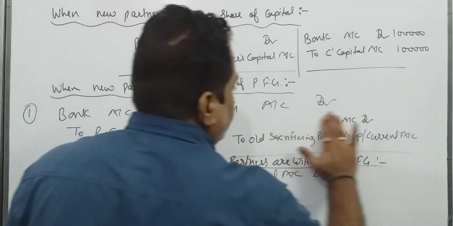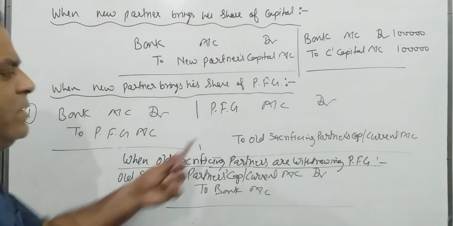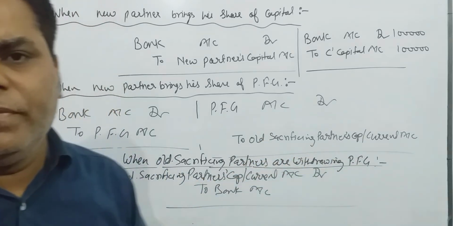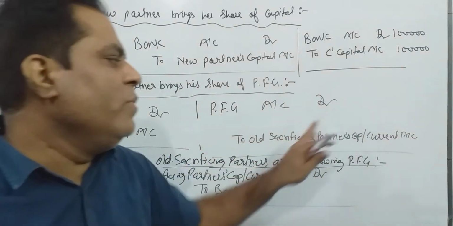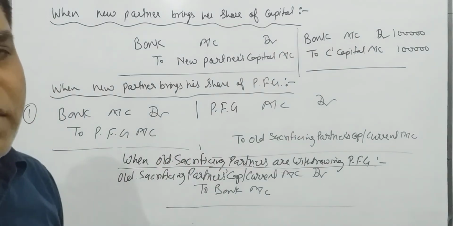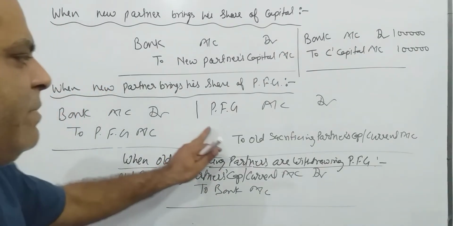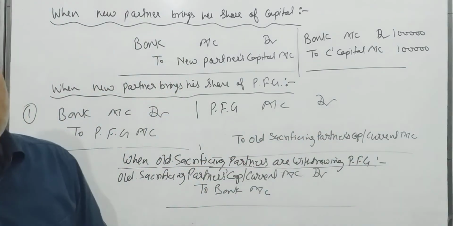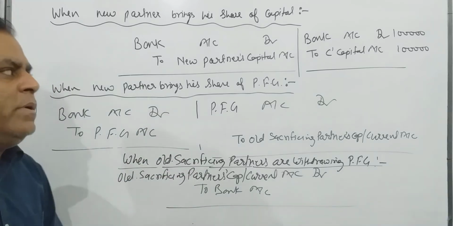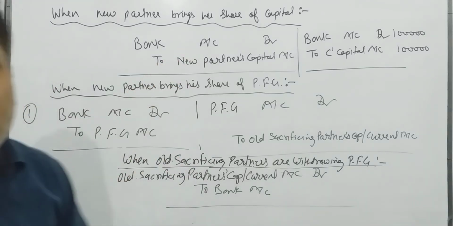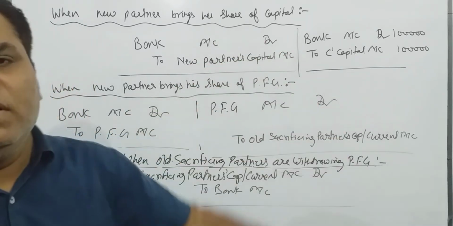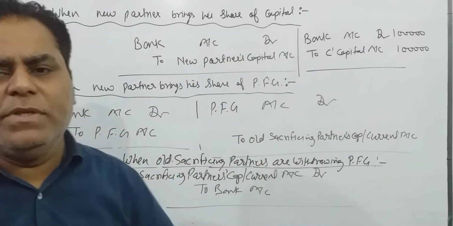Otherwise you will pass this entry only: PFG account debit to old sacrificing partner. What? PFG account debit to old sacrificing partner, if the old partner is not gaining. And if the old partner is gaining, then debit the old partner's capital or current account also. Okay. So this is all about the entry for capital and the entry for PFG, when the new partner is bringing his share of capital and his share of PFG.